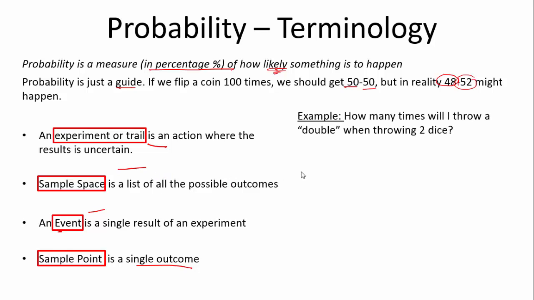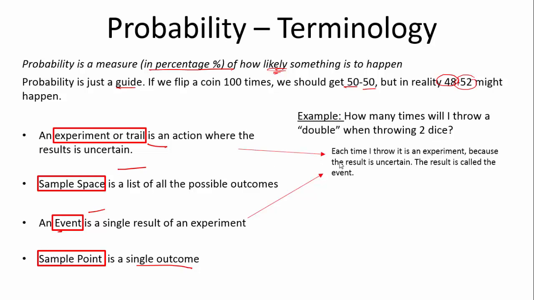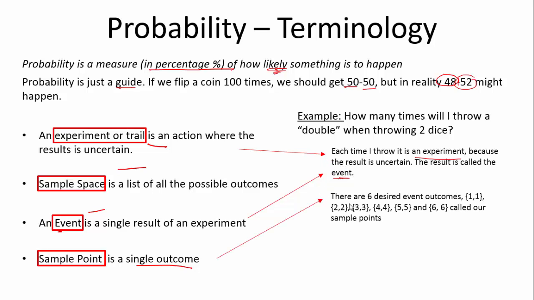Let's have a look at an example to better understand this. How many times will I throw a double when throwing 2 dice? Right, so that's my question. Each time I throw it, it is an experiment, right? Because the result is uncertain. The result is called an event. So each time I throw the 2 dice together, it's an experiment. And the result of the 2 dice is an event.